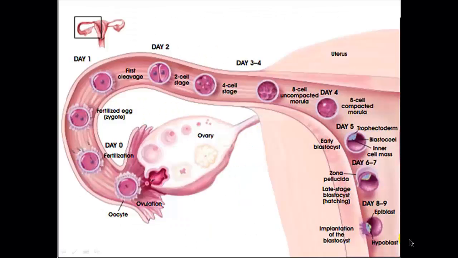This diagram here will give you an idea of how long it takes from ovulation to implantation. Again, the zygote is usually fertilized around the first day after you've ovulated. Then, of course, all the cell division happens, and as you see here, about day 8 or 9, the trophoblast will embed itself on the wall of the endometrium.